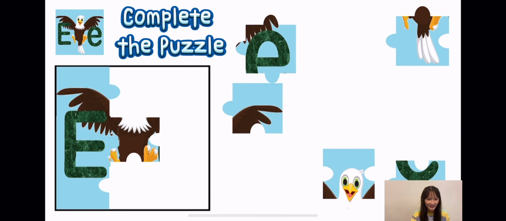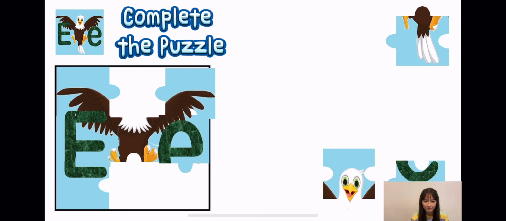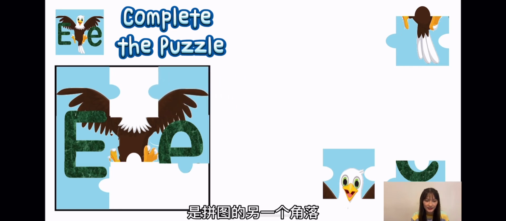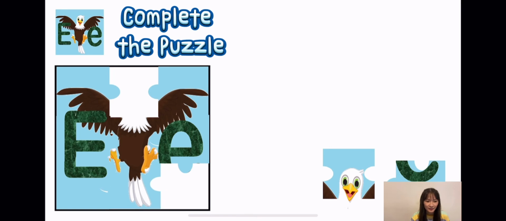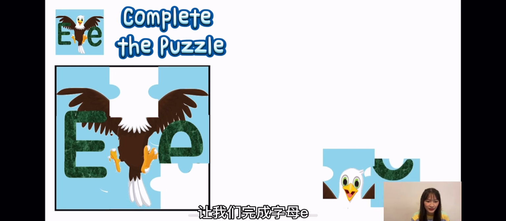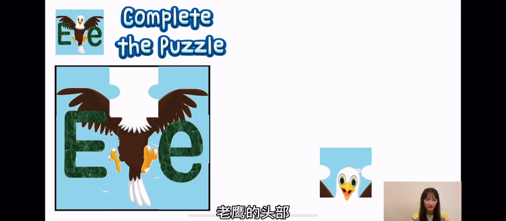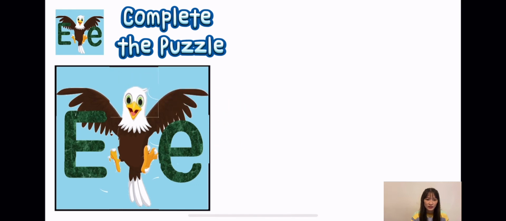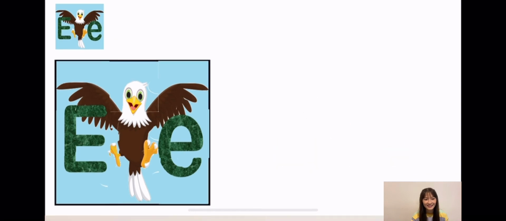Then, it's small letter E. Let's complete the small letter E. Good job. And the last one, the head of the eagle. Yeah, we did it. The eagle starts with letter E.